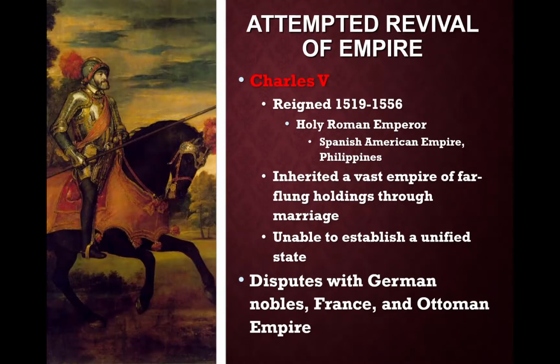Charles V was the Holy Roman Emperor. He was also the King of Spain. He had the Spanish-American territory, the Americas, and the Philippines. He had one of the largest empires in the history of the world. However, he was never able to establish unified rule.